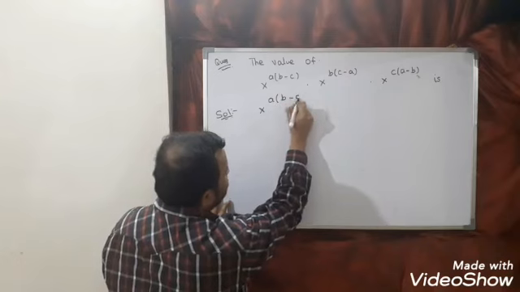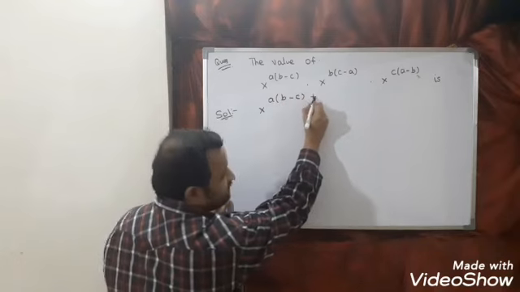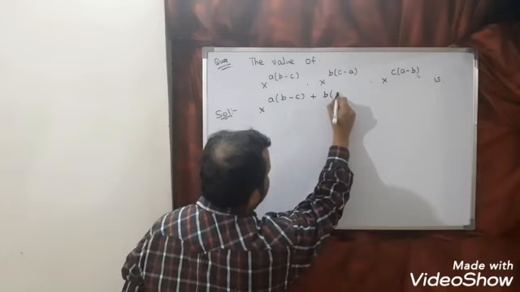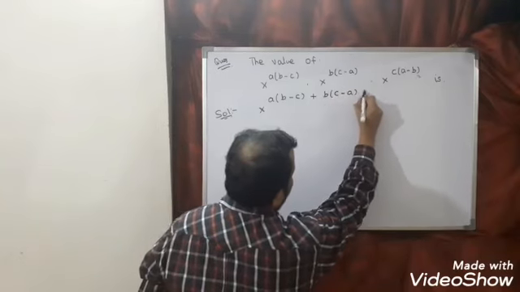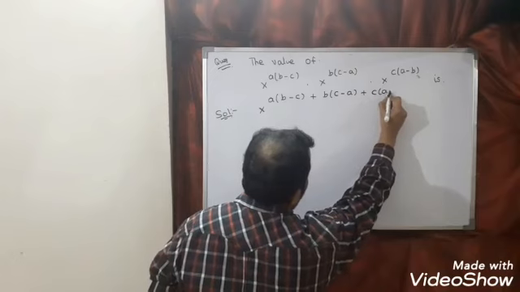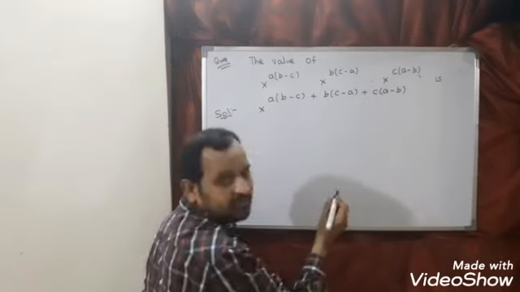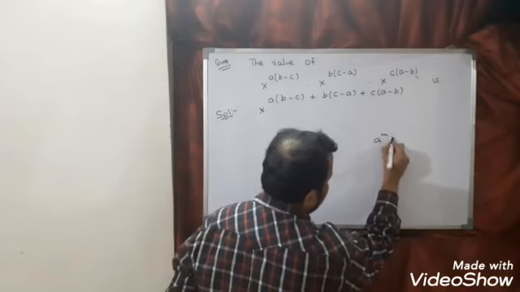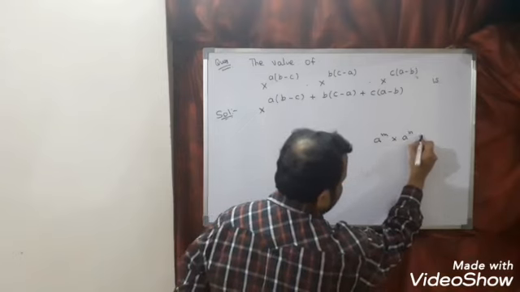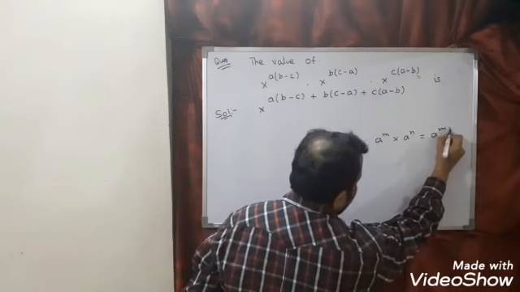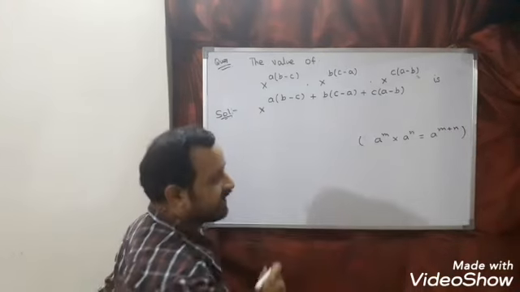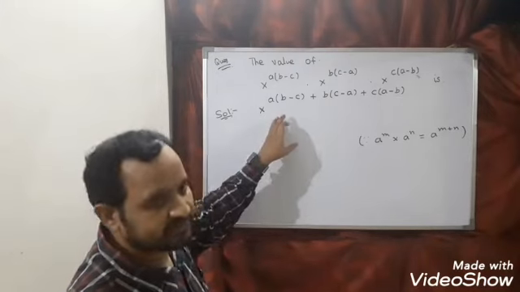So a into (b minus c), plus b into (c minus a), plus c into (a minus b). So what is that property? Property is: a power m into a power n, we can write as a power m plus n. So this law I am applying to find the solution of this.